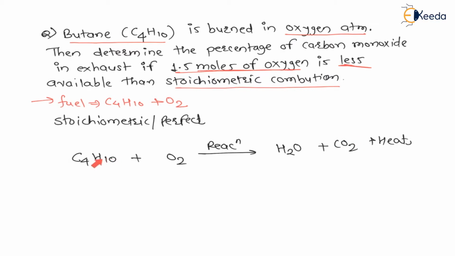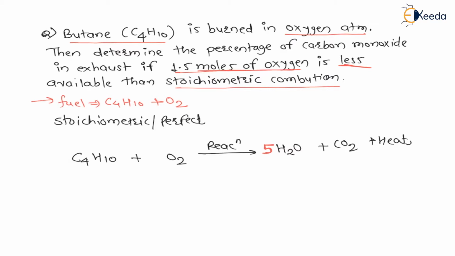Now see how many hydrogens are here. There are 10 hydrogens, right? And for one water, 2 hydrogens are required. Can you imagine here H2O, in this there are 2 hydrogens, right? And there are 10 hydrogens, means 10 hydrogens will form 5 waters. Therefore here 5 waters will be there in exhaust, right? See here, 5 into 2, 10 hydrogens.